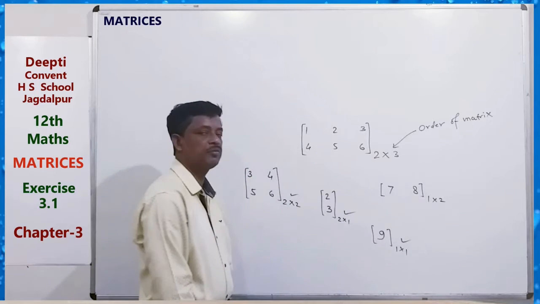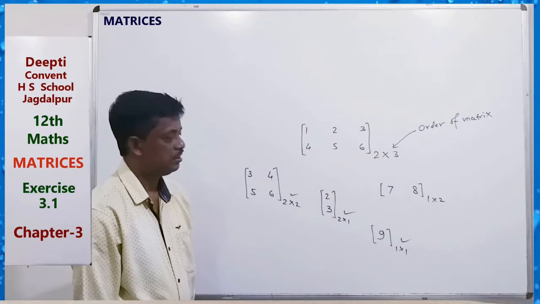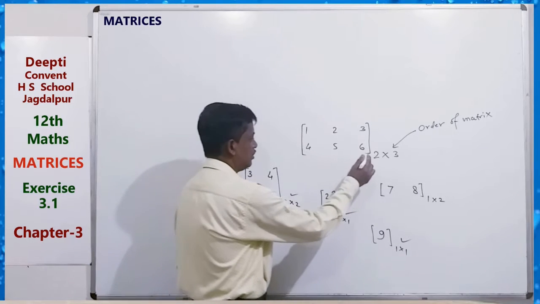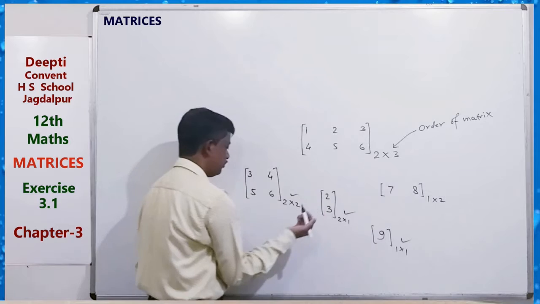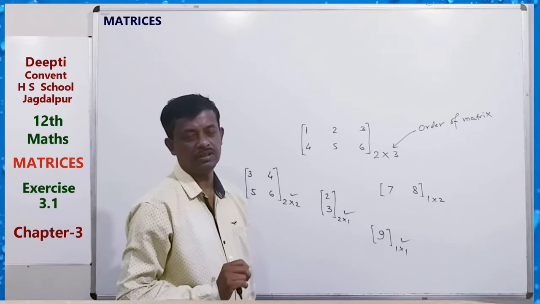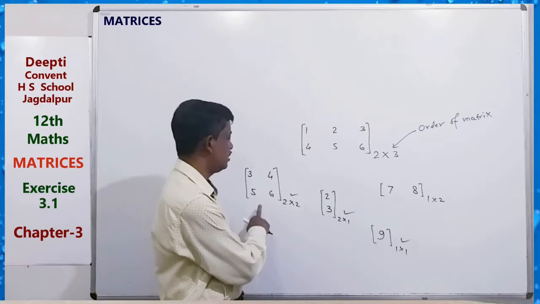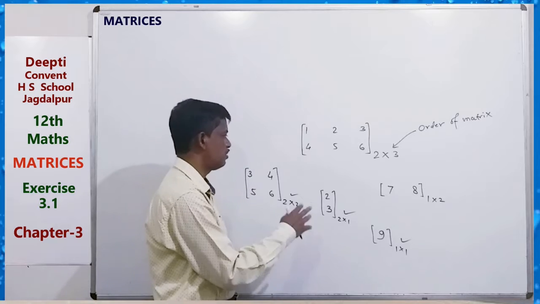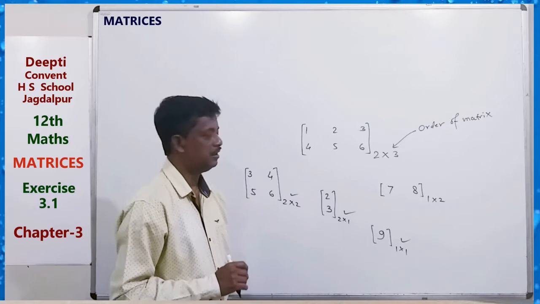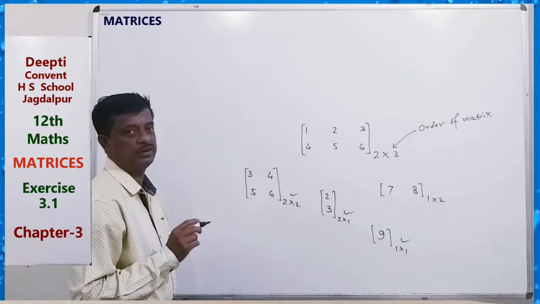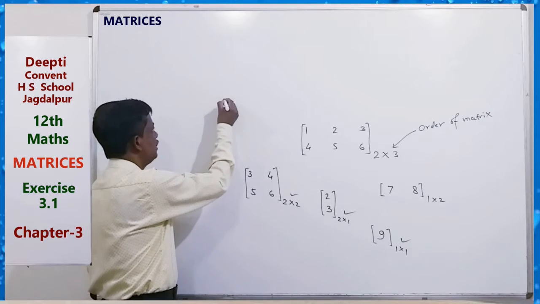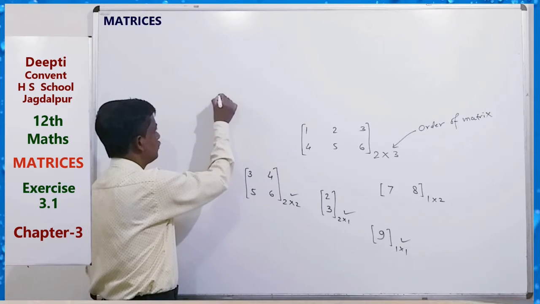The number of rows and the number of columns may differ. If both are equal, then we say the matrix is called a square matrix, because there is the same number of rows and columns. In general we denote it like this: a i j.